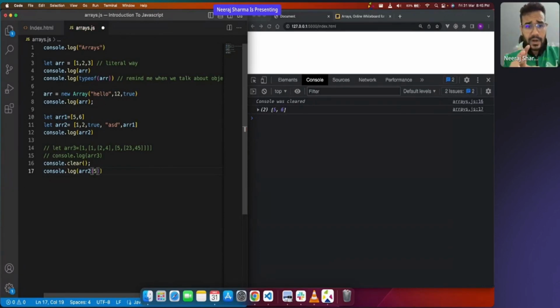The fifth thing is not there. If it is not there, undefined. If it is not there, what do we get? Undefined. Clear? Now, one more thing.